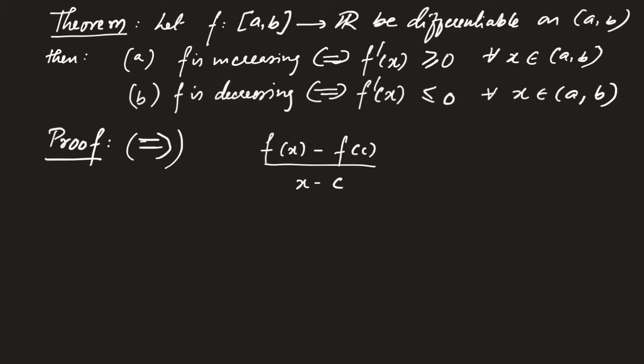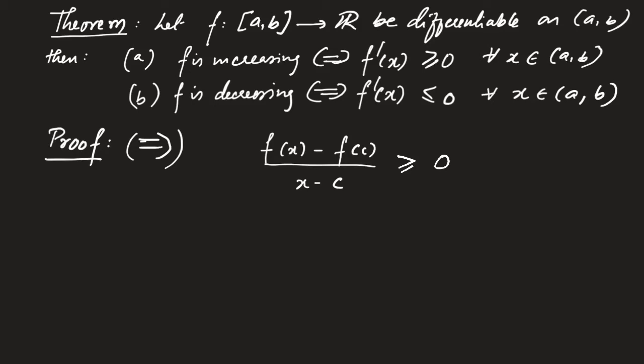On the other hand, if x is less than c, then the denominator is negative. But the numerator is also negative, because as f is an increasing function, f(x) will be less than f(c). So both numerator and denominator will be negative, and hence the quotient will be positive. So irrespective of whether x minus c is negative or positive, (f(x) minus f(c)) by (x minus c) is always positive. So we can say that this quantity is greater than or equal to 0.